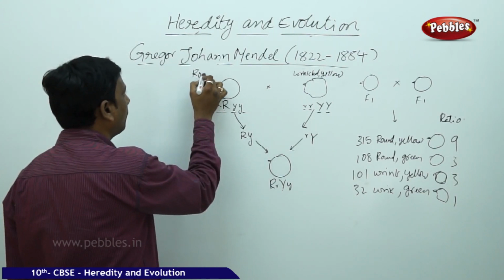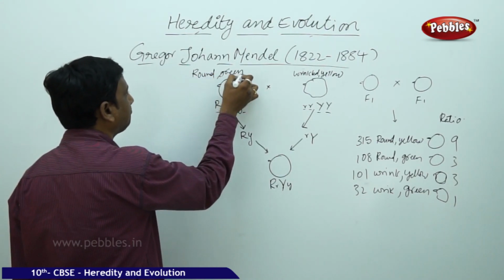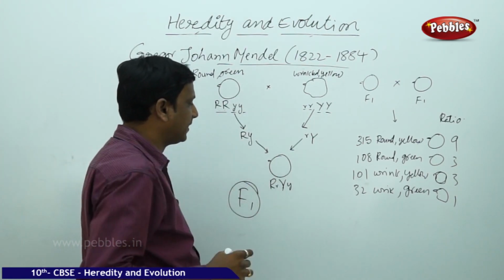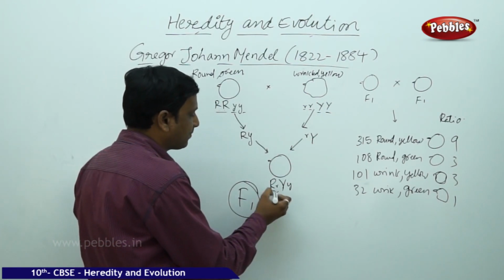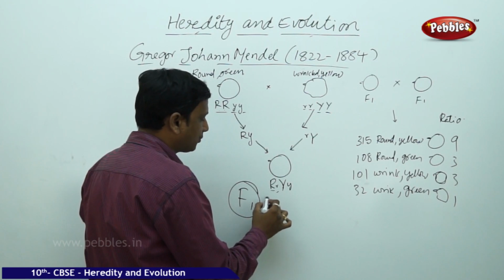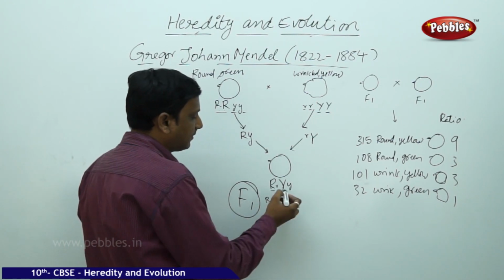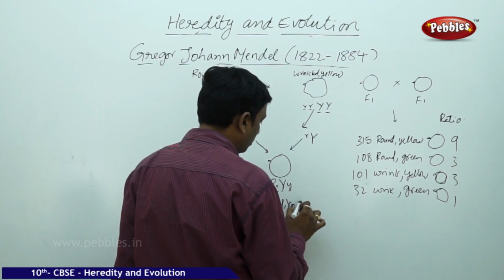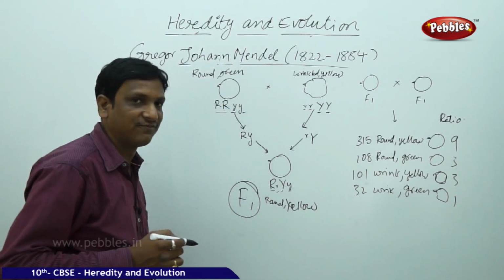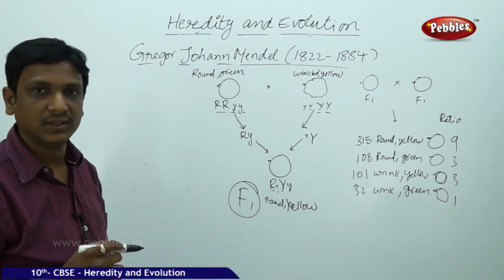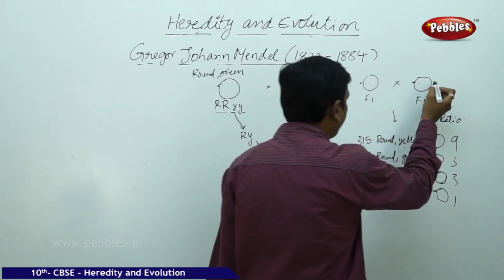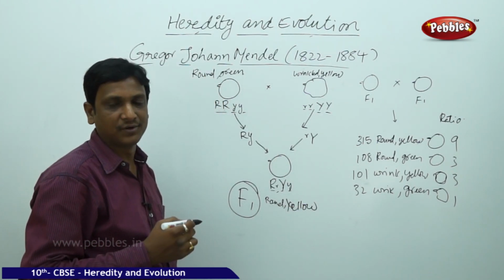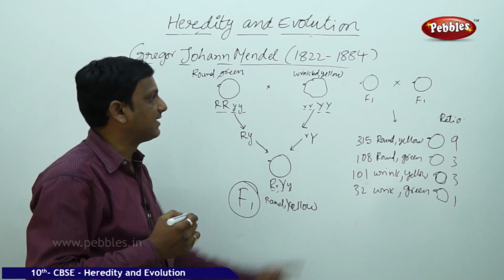The first one is round green. Both are crossbred. Here in the first generation F1 progeny, you got capital R, small r, which means the dominant character, so you got round, and capital Y, small y. The capital Y denotes yellow. So round and yellow seed you got in the F1 progeny, first generation. Now you have taken two same kind of first generation seeds and cross-pollinated them. Crossbreeding has taken place between the F1 and F1.